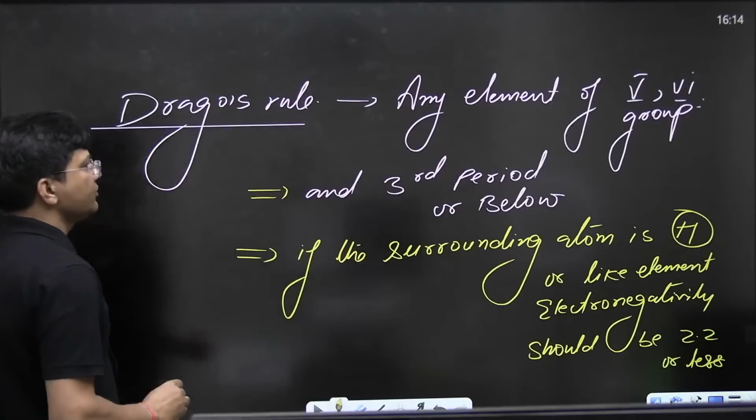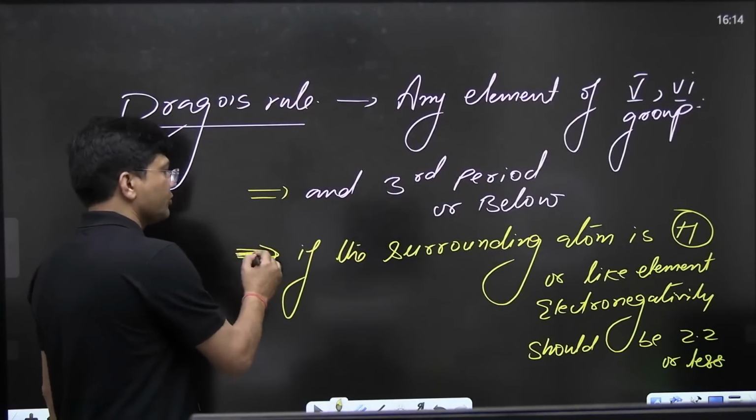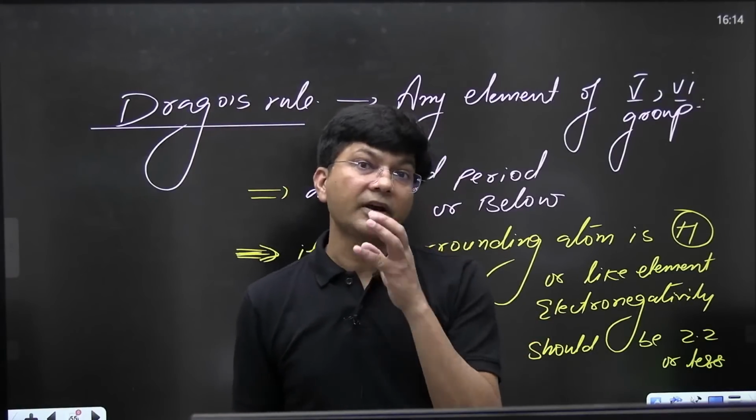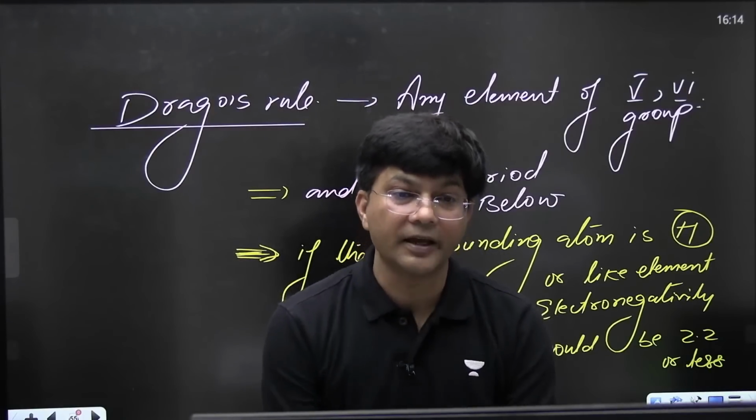These are the 2 things required: the surrounding atom's electronegativity must be like hydrogen or less, and that element should belong to the 3rd period or downward.